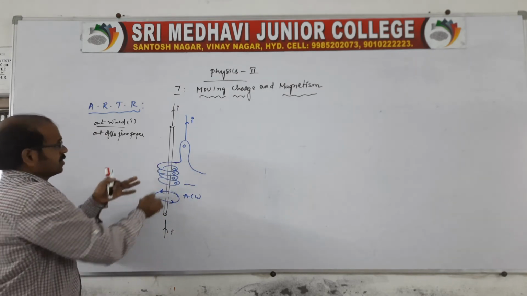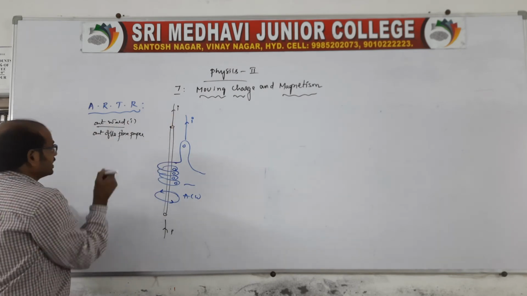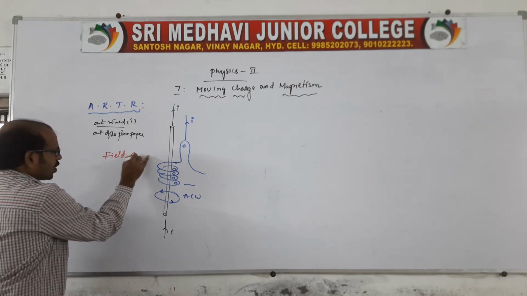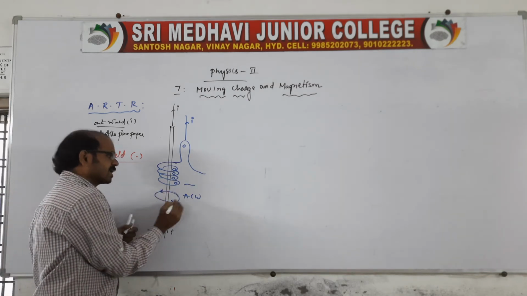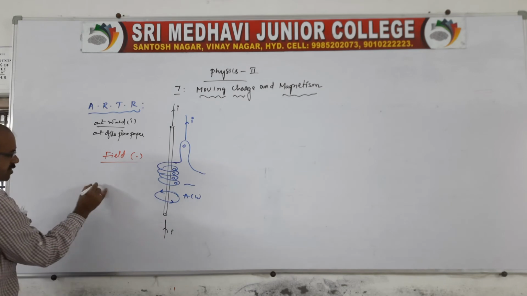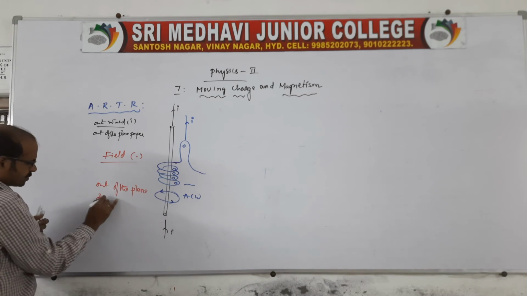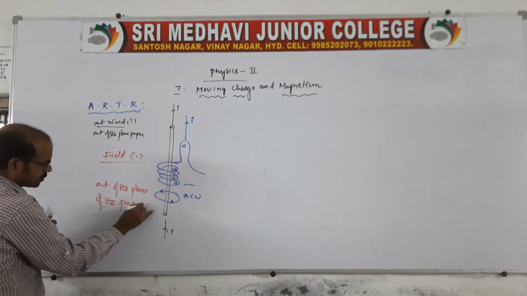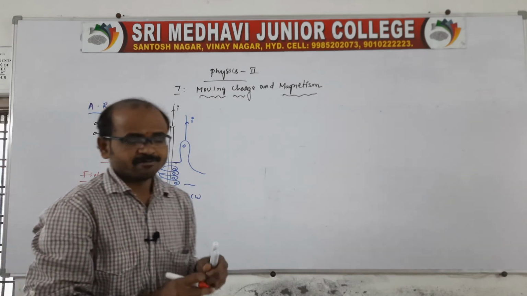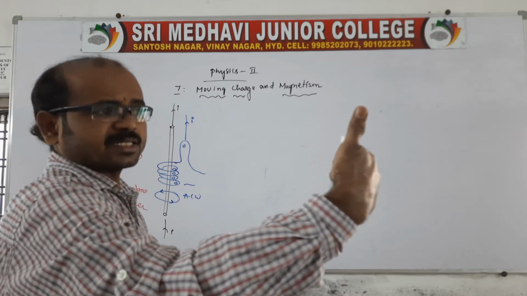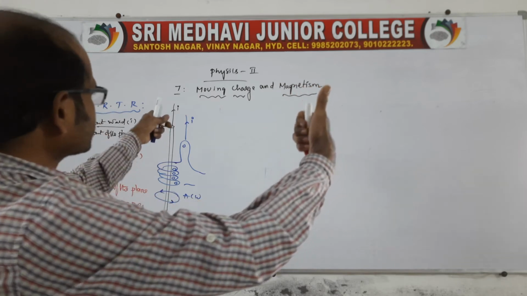And here when it is out of the plane of the paper, just now I told you, the field will be dot field, and the direction of the magnetic field is anti-clockwise. The field will be out of the plane of the paper, and the current direction is also out of the plane of the paper, outward direction. When holding like this, the thumb indicates the direction of current and the folding fingers indicate the direction of the magnetic field. So it is outward direction.